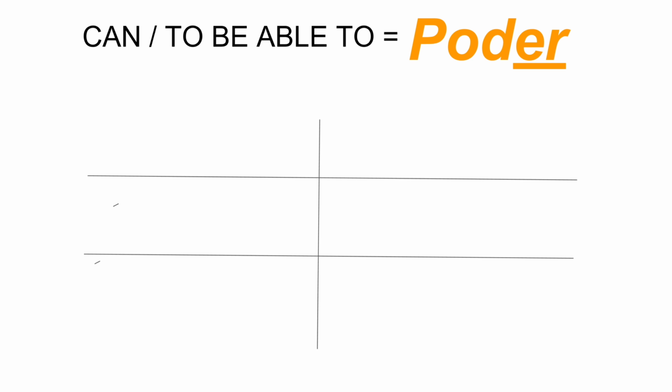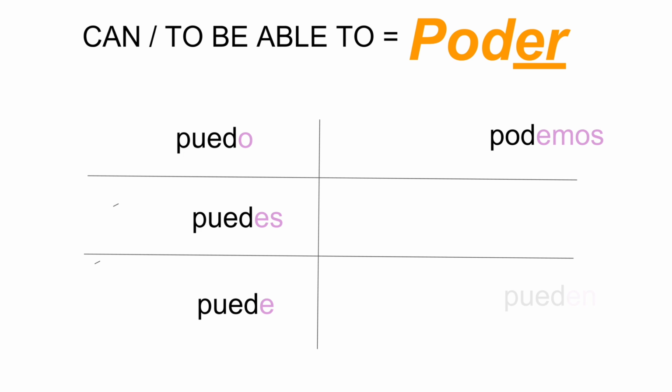Let's review those. Puedo. Very first song we did. Puedo ir al baño. Puedes. Puede. Podemos. Pueden. Notice that the nosotros, the we form, does not get this UE. These are stem changing verbs, the technical term, if you want to know the grammar term. They get a spelling change in these forms. I always think we are normal. See, it just gets the POD.